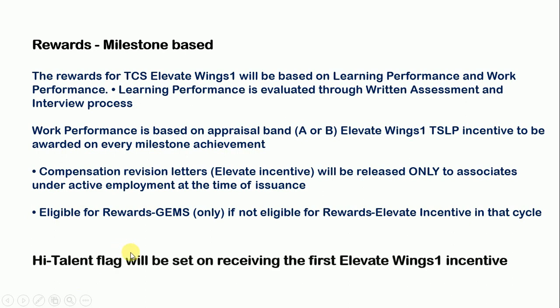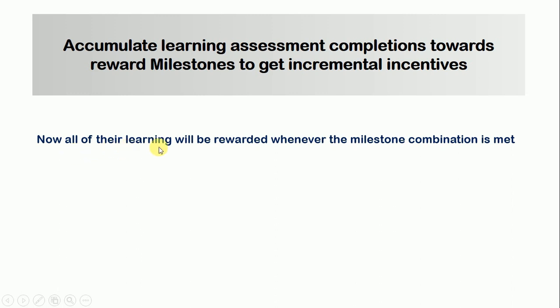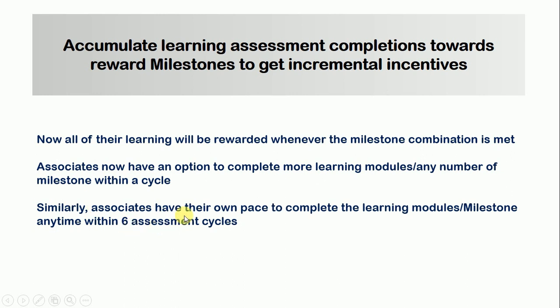High talent flag will be sent on receiving the first Elevate Wing 1 incentive. Now accumulate learning assessment completion toward reward milestone to get incremental incentive. Now all of their learning will be rewarded whenever the milestone combination is met. Associates now have an option to complete more learning modules, any number of milestones within a cycle. Similarly, associates can go at their own pace to complete the learning module milestones anytime within 6 assessment cycles.